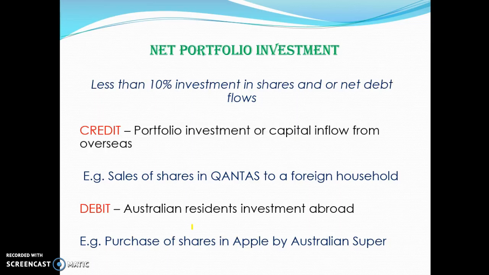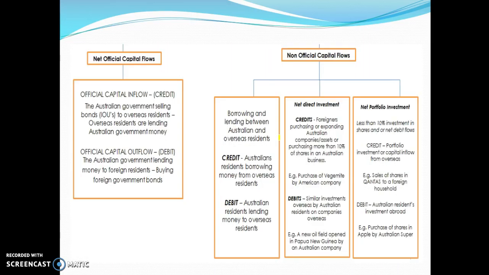Net portfolio investment, it's the same thing, but it's less than 10% of the shares in a company. Okay? So a credit would be sales of shares in Qantas to a foreign household, because Australia would receive the money. A debit would be a purchase of shares in Apple by someone over here. And this doesn't include any of the dividends, that's all back in the current account. This is when we're initially selling the property or initially selling the shares to other countries.